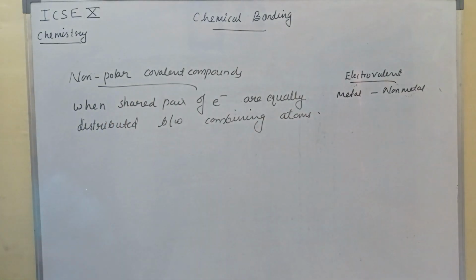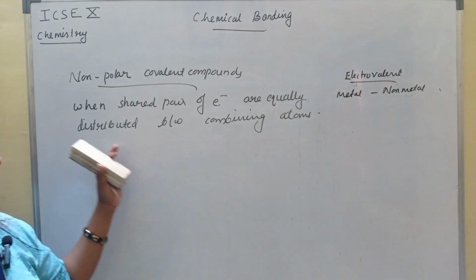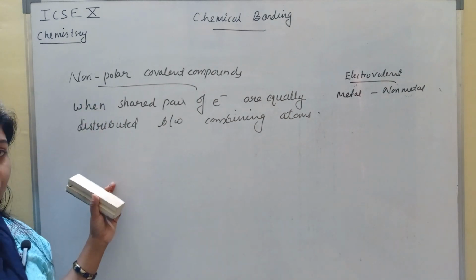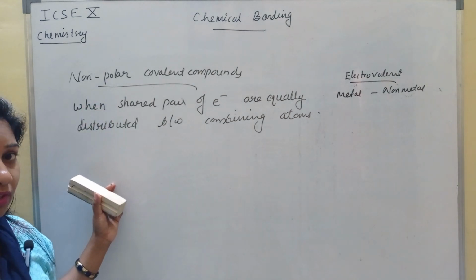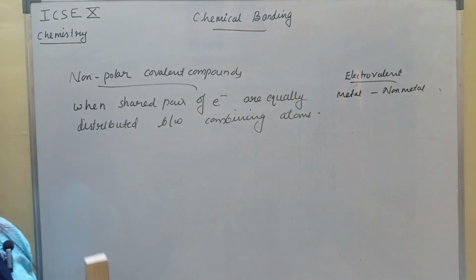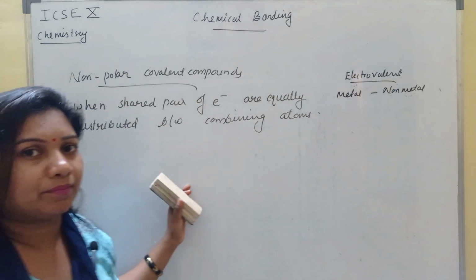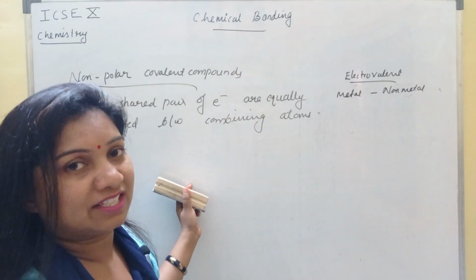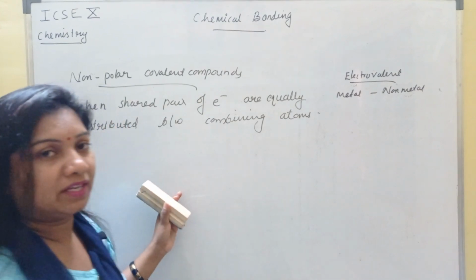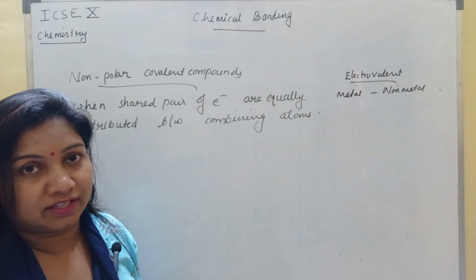See, in covalent bond we are only talking about sharing of electron. So what are non-polar covalent compounds? From the name itself, you can get an idea that non-pole means there is no pole, there is no charge separation, there is no positive or negative charge over there. And this will get an idea from the name itself. Non-polar means there is no development of pole or there is no charge separation. When will it take place? And it will take place when both the combining atoms are having same electronegativity, almost similar electronegativities.